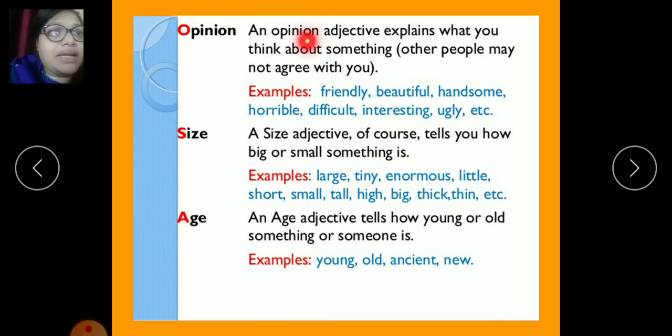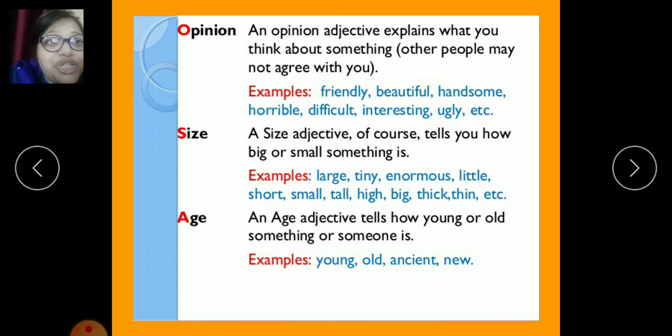An opinion adjective explains what you think about something. For example, friendly, beautiful, handsome, horrible, difficult, interesting, ugly, etc. These are the examples of opinion. Next comes the size.